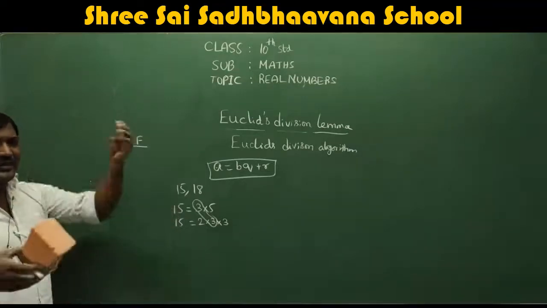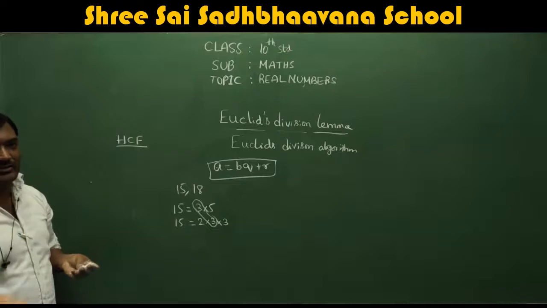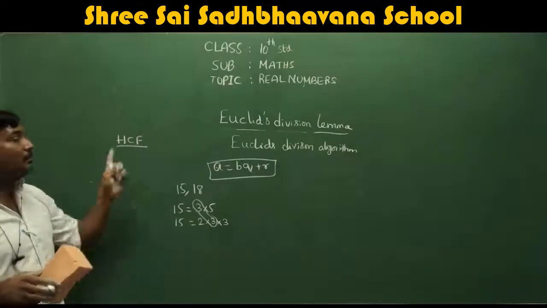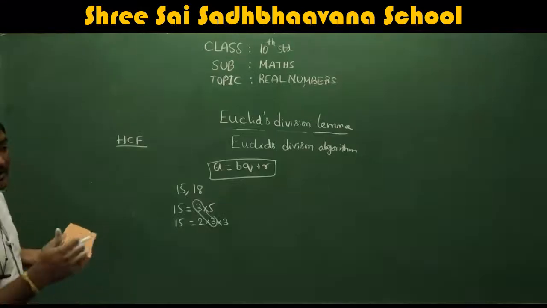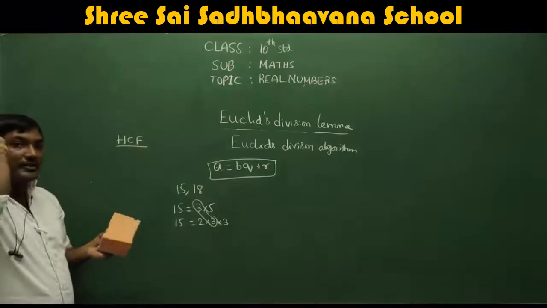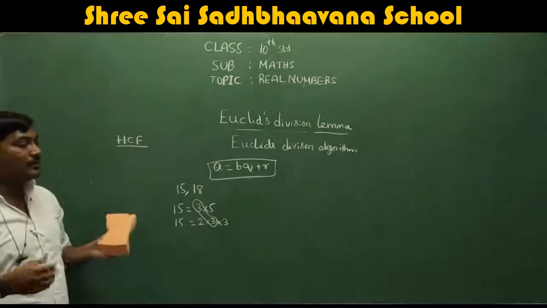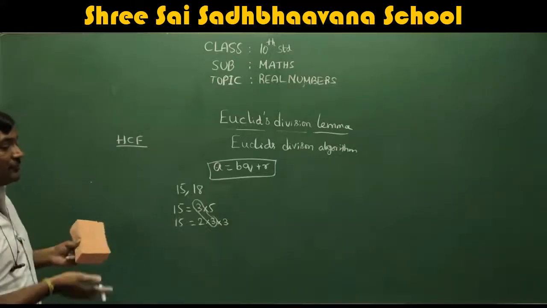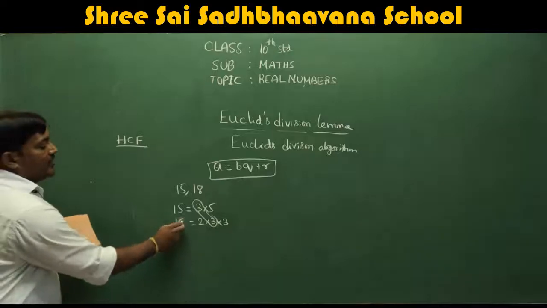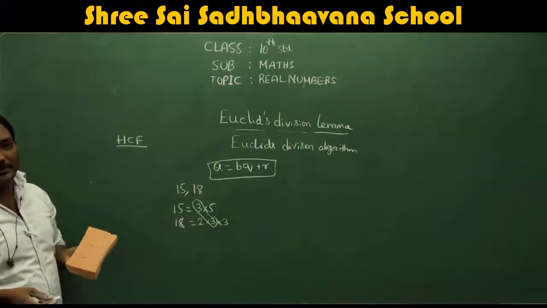Anyway, we will discuss more in the next session. I'm just giving an example for HCF. You should understand what is HCF first. You might have studied this LCM HCF in 7th standard. I don't know how much you remember, I'm just recapping it. 15 is 3 into 5, and 18 is 2 into 3 into 3.